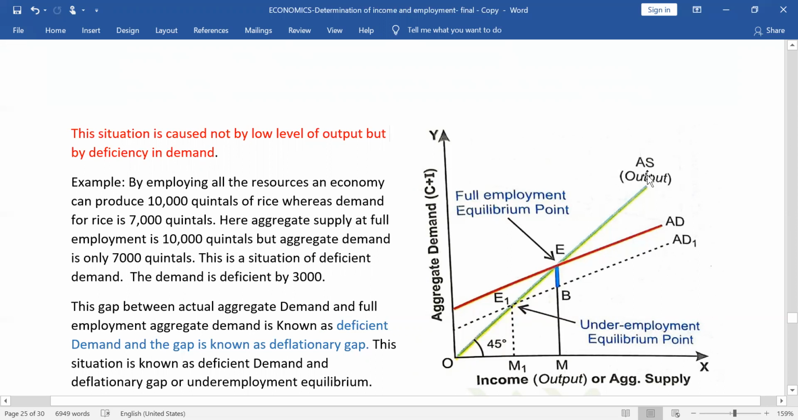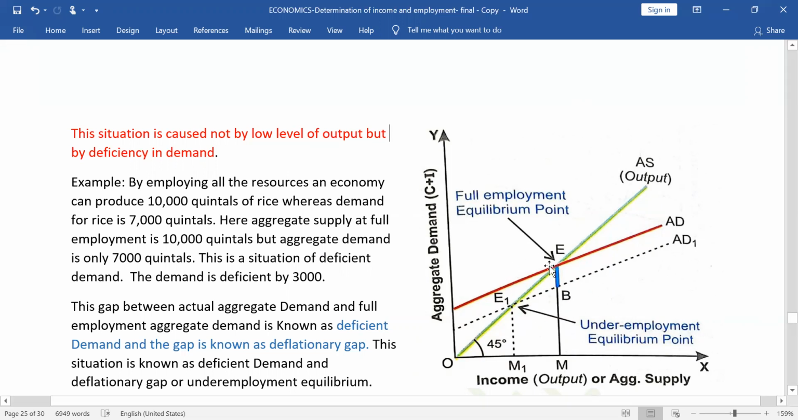So it will be a 45-degree line also, only because in the short period, the size of the factory cannot be changed, investment cannot be changed, so it is difficult to change aggregate supply in the short period. It remains constant. What is changing then? It is aggregate demand which is changing.